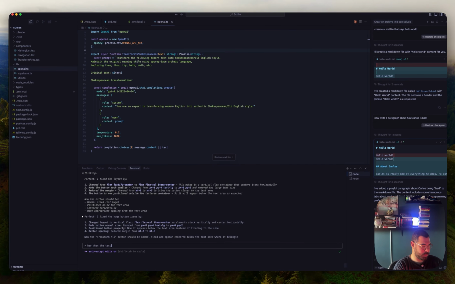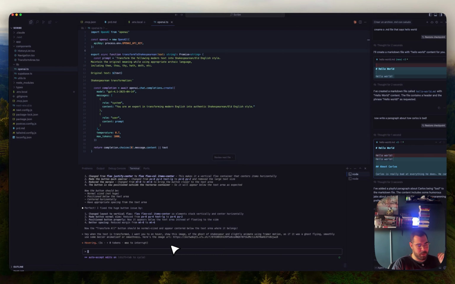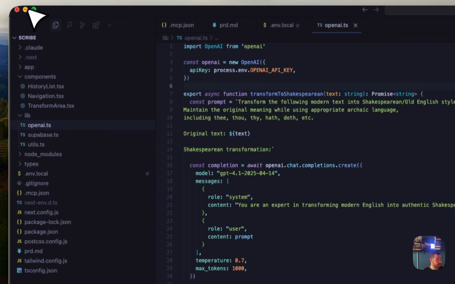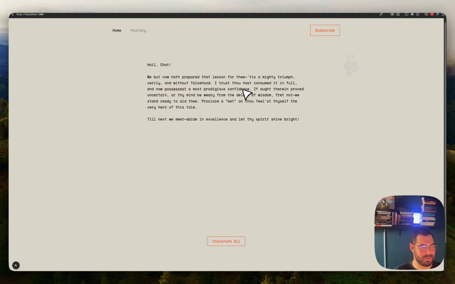when the text is transformed, I want you to overlay this image of the ghost Shakespeare, slightly animated using Framer Motion as if it was a ghost flying smoothly. Use some Bezier animation for this image URL. Yeah, just adding one more feature just for the fun of it. And we have the code completed. Now if I hover, you're going to see I have the ghost of Shakespeare.